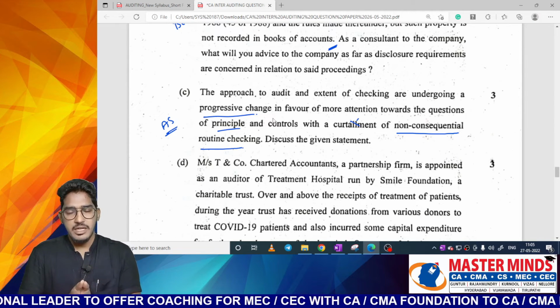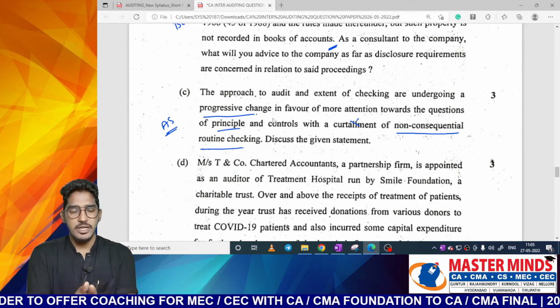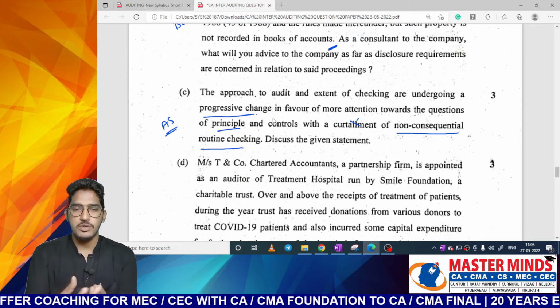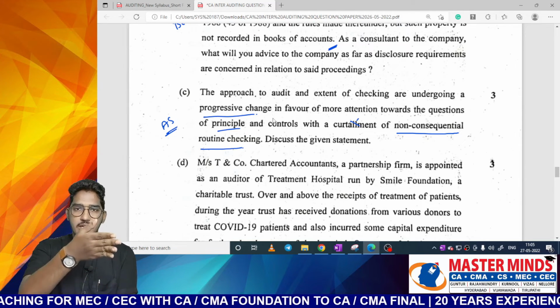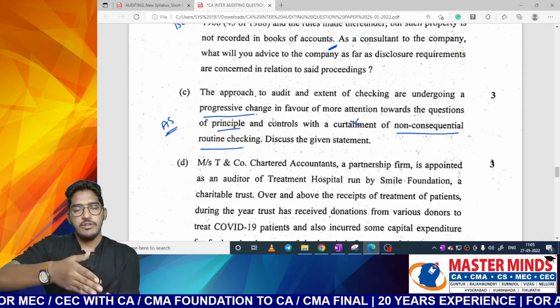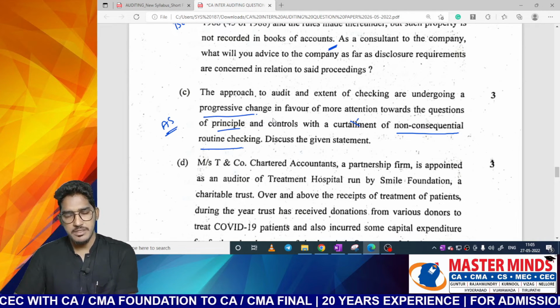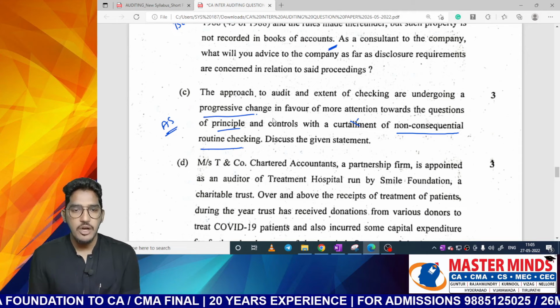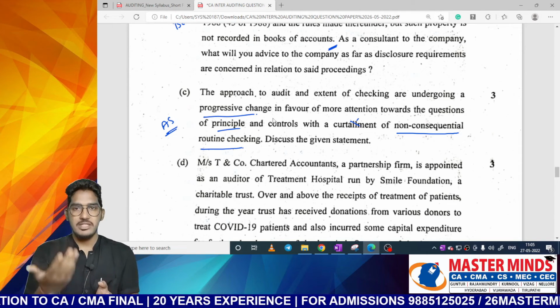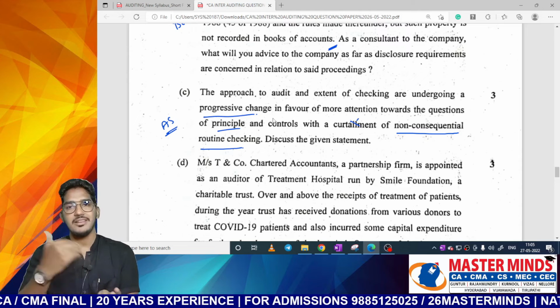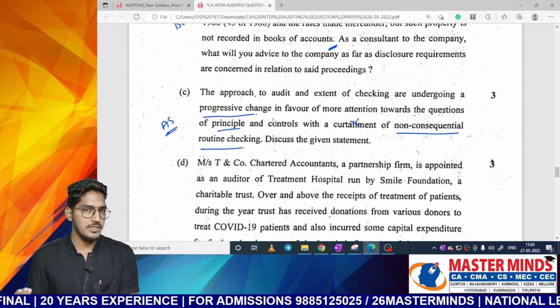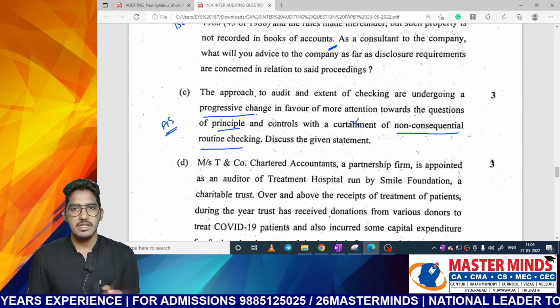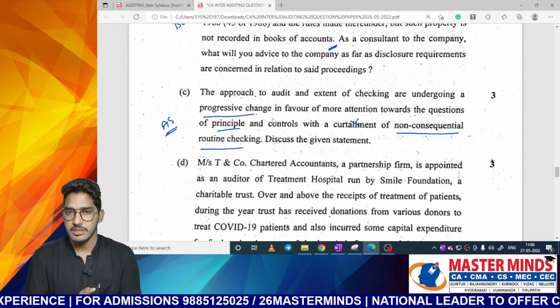And now in recent times, all the transactions are getting passed through internal control, and organizations are putting more focus on internal controls. So if you test your internal controls effectively, and if you verify the rest of the transactions on a sampling basis, that will give you a better understanding of the data than the prima facie examination of all the transactions. So like this, you have to justify why sampling is better than routine checking of 100% of the transactions. So in your own words, you can justify in some 5-6 lines regarding this particular statement.